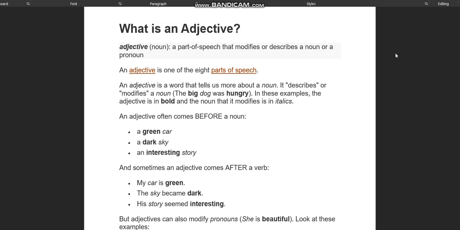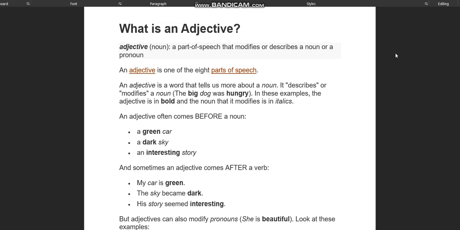As you already know, you have the exams within a few days. So today we'll have a revision of adjectives. Okay. So what are adjectives, students? Adjectives are basically words that describe a noun or pronoun. It is known as an adjective. So anything which describes a noun or pronoun is known as an adjective.